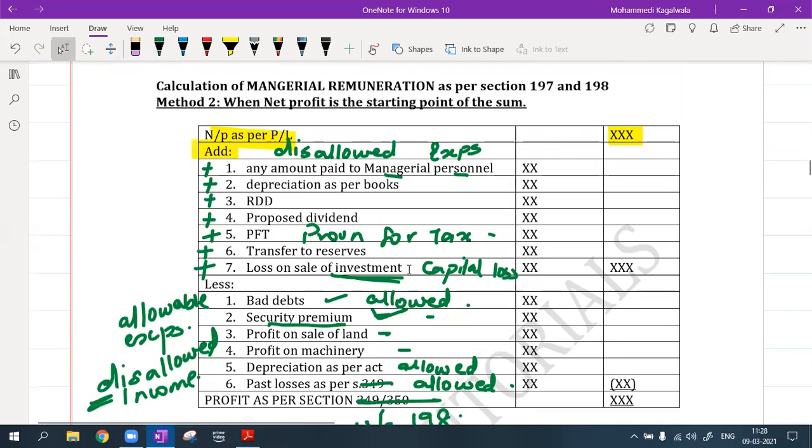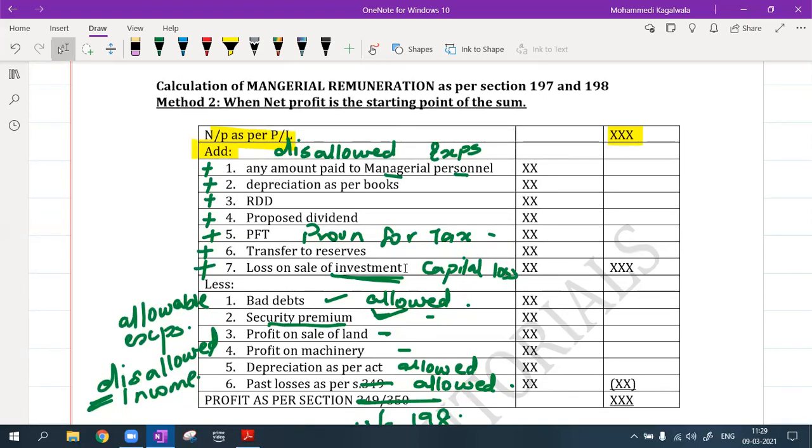So if I'm starting with the net profit as my starting point, I will add back all the disallowed expenses: reserves for bad debts, proposed dividend, provisions. All these provisions and reserves are not allowed. Depreciation as per the books also is not allowed. Loss on sale of investment, a capital loss, I will add it back.